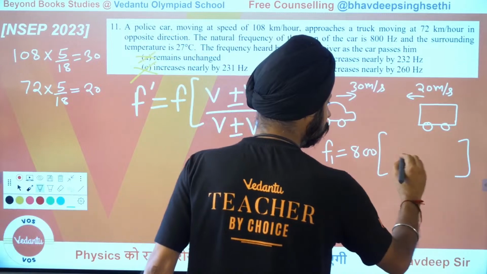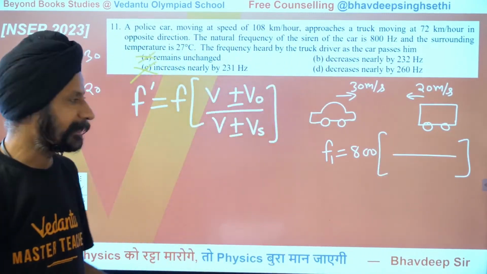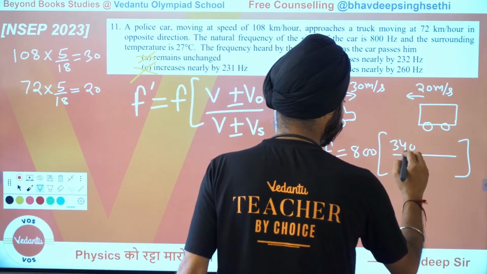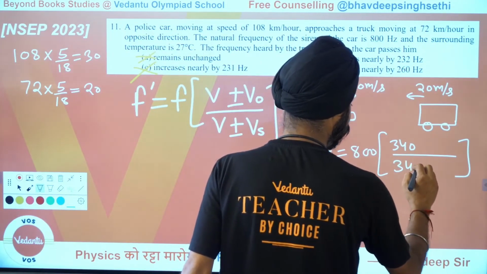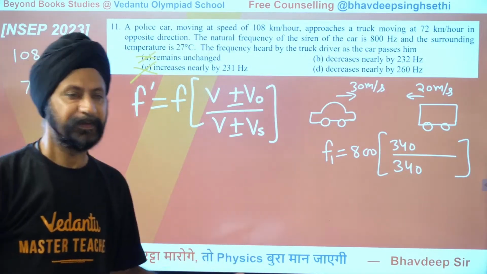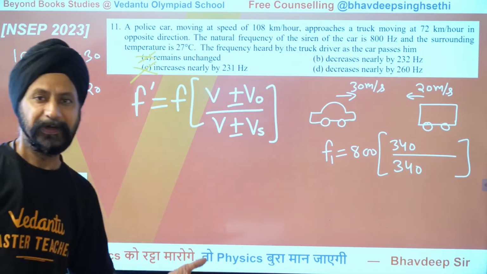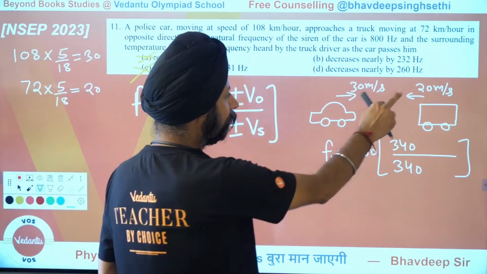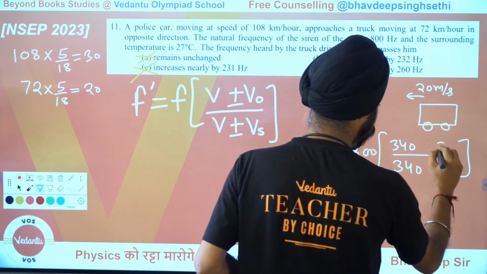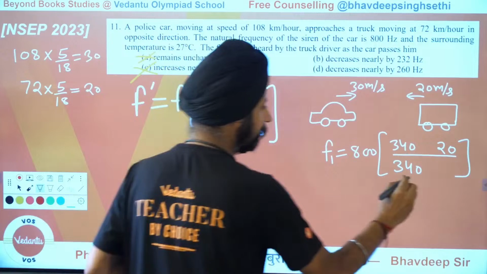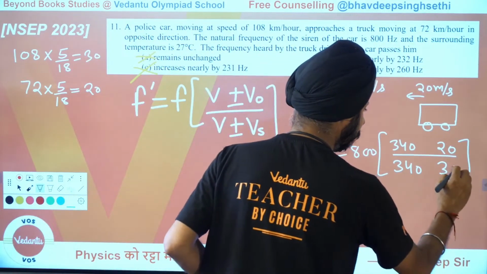Let's fill in the numbers here. Velocity of sound in air, let's take it roughly 340. So this is 340 and this is also 340. Velocity of sound in air is roughly 340 at 27 degrees Celsius. Now the velocity of observer is 20, so let me plug in 20 here. And the velocity of source is 30, let me plug in 30. Now plus or minus, we'll see.